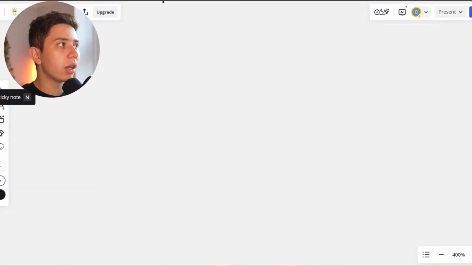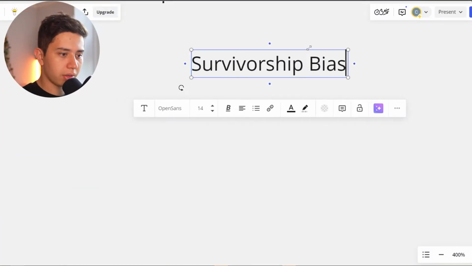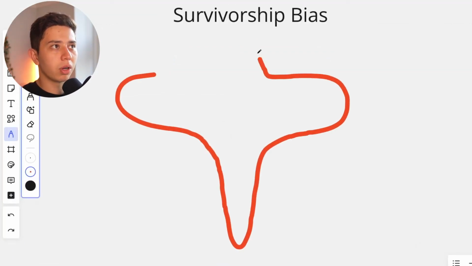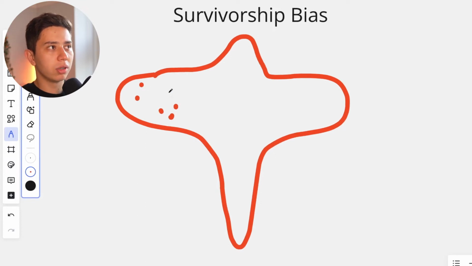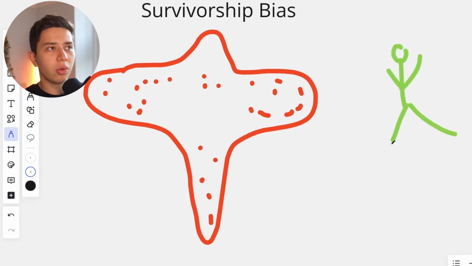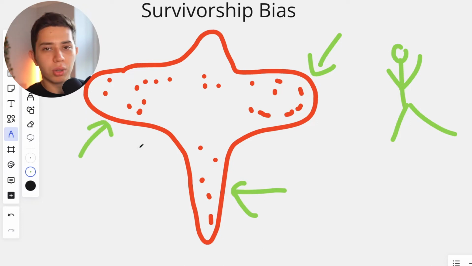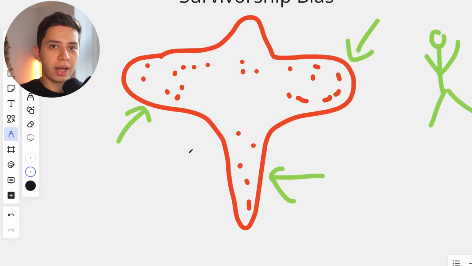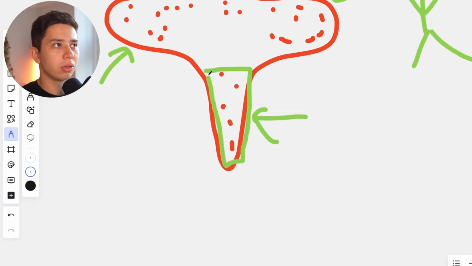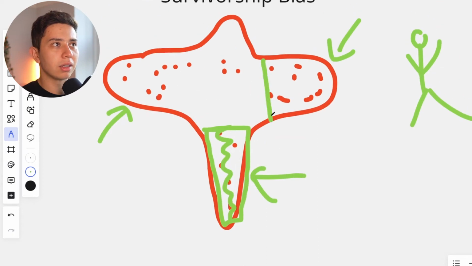Now, the reason people do that is for something called survivorship bias. And just tell you a quick story. In the Second World War, a lot of airplanes would come back with a lot of bullet holes in different areas like this, right? And different areas here, right? And they'd come back from battle, and a lot of soldiers were like, you know what? Let's add some more armor to these areas where all these bullet holes are so that our planes don't crash. Okay, cool. So they started doing that. They started adding extra armor to these areas, and they started fixing this and they started fixing that.